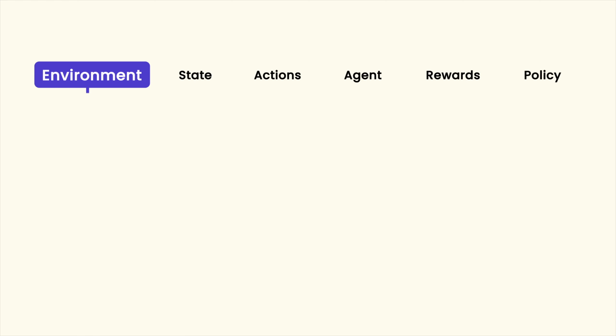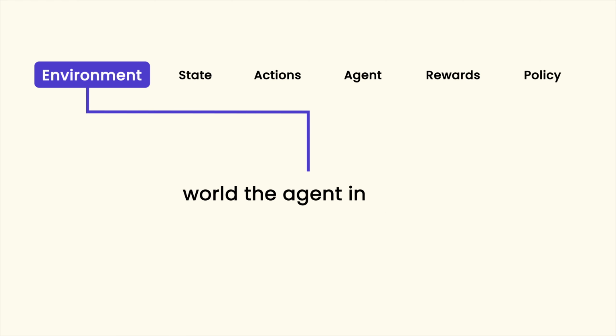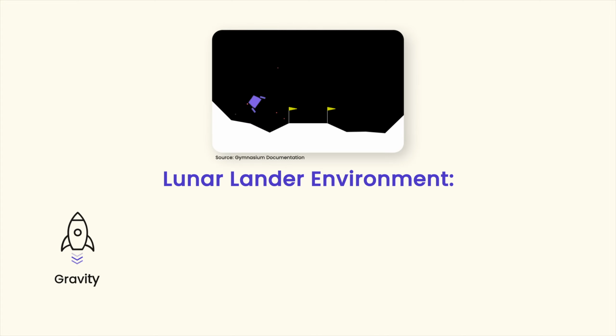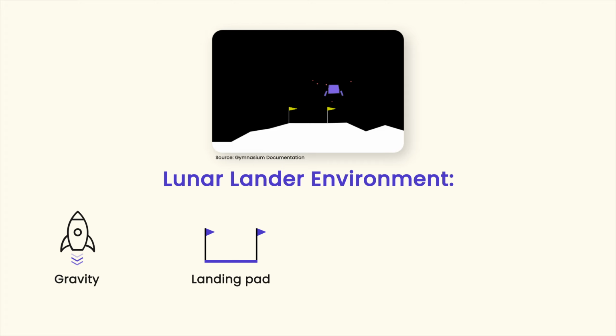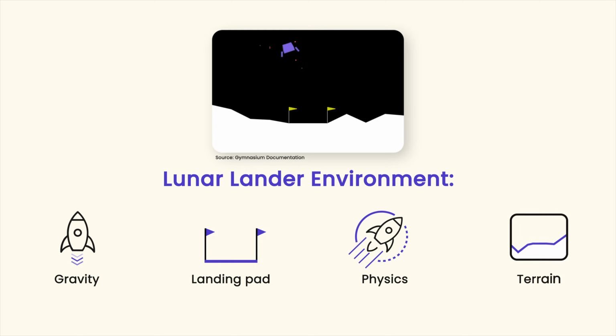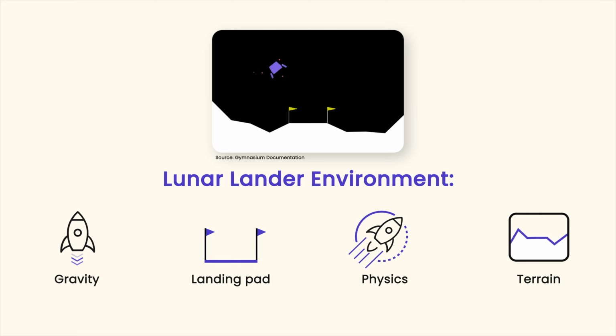Environment. The environment is the world the agent inhabits. For Lunar Lander, that world includes gravity, pulling the rocket downward, the landing pad waiting below, the physics simulation that governs motion, inertia, etc., terrain shape, position, velocity, angle, and more. After each action, the environment produces the next situation and feedback.